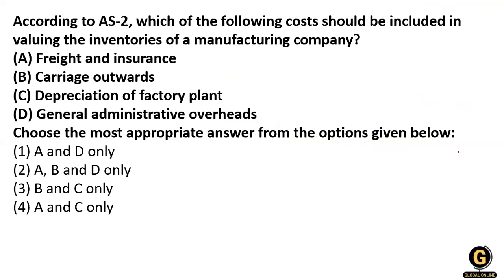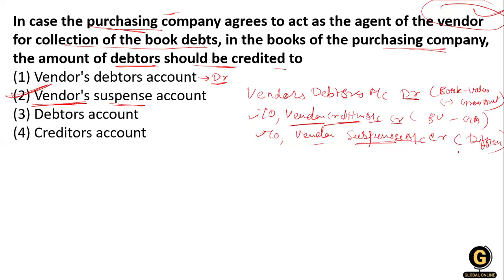Now, one more thing we have to share: in the case of debtors and creditors, they should not be included when the main entry for the purchase of the business is passed. So we do not include the entries of the debtor and creditor whenever the main entry of purchase of the business is passed. We are just taking this separate entry, that is this entry.